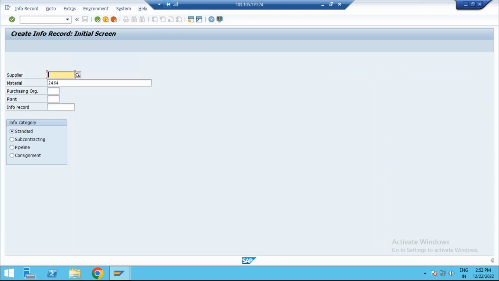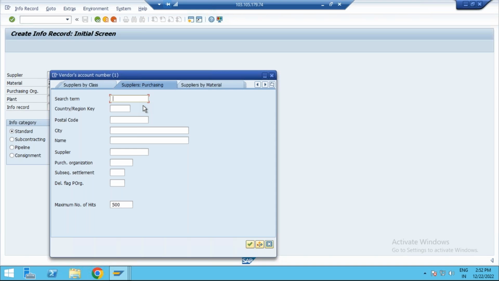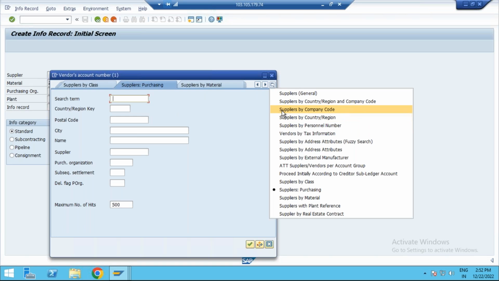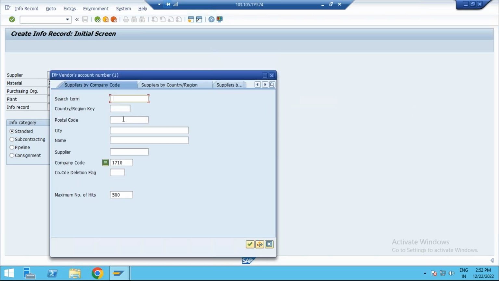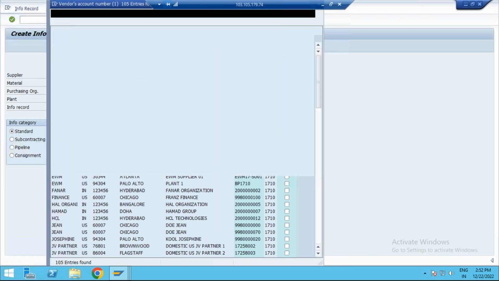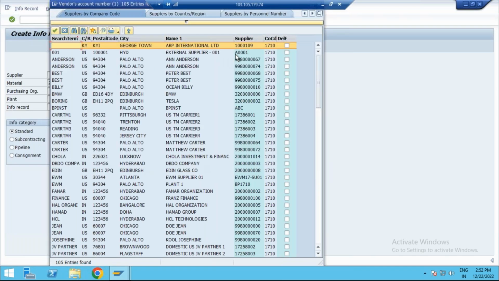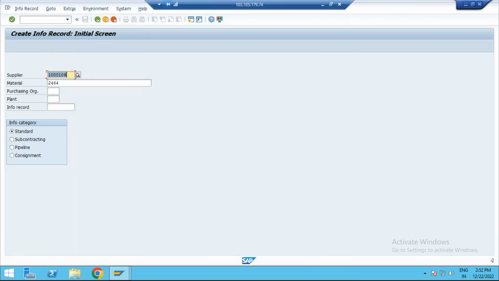So enter your supplier, supplier by purchasing, your supplier by company code. So what is the company code? 1710, take here. Anyone I'll take here. So this is a supplier, I'll take this supplier. In which purchase organization here? 1710 purchase organization, and plant 1234.